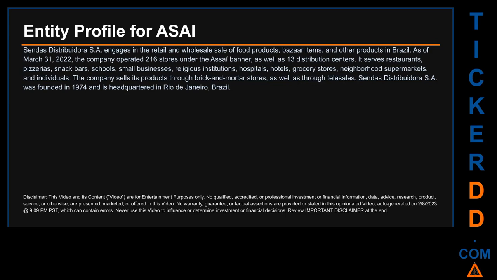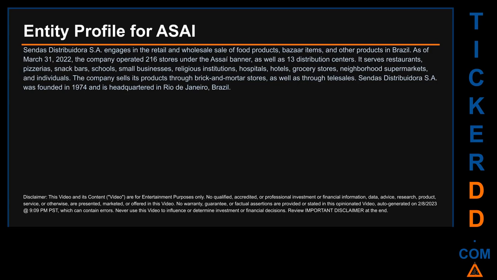Sendas Distribuidora SA engages in the retail and wholesale sale of food products, bazaar items, and other products in Brazil. As of March 31, 2022, the company operated 216 stores under the ASAI banner, as well as 13 distribution centers. It serves restaurants, pizzerias, snack bars, schools, small businesses, religious institutions, hospitals, hotels, grocery stores, neighborhood supermarkets, and individuals.